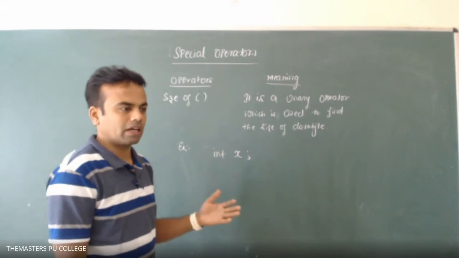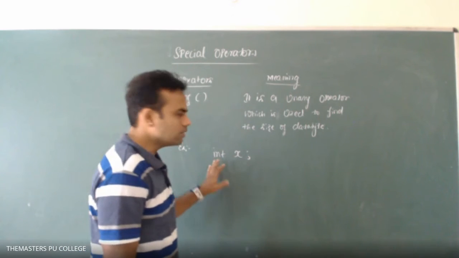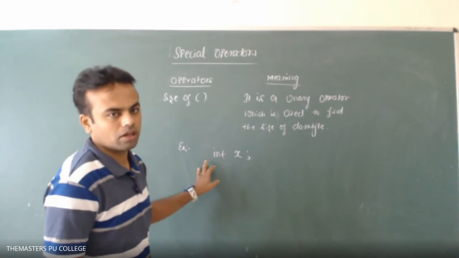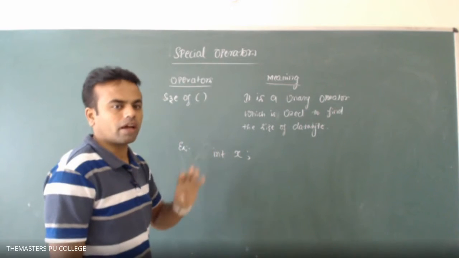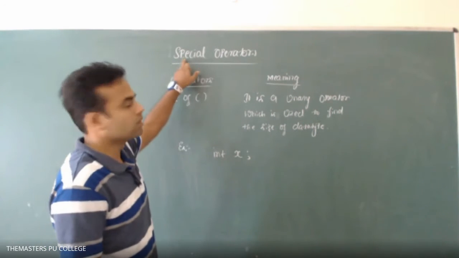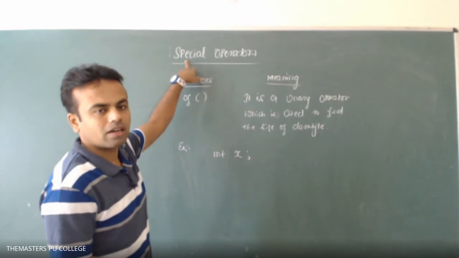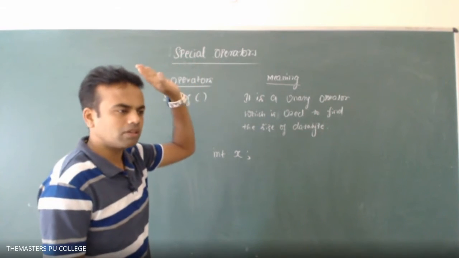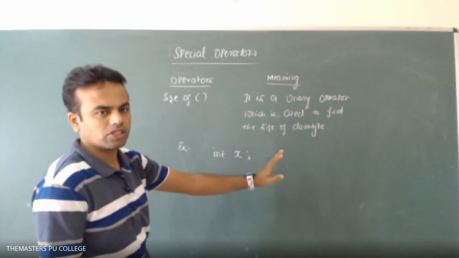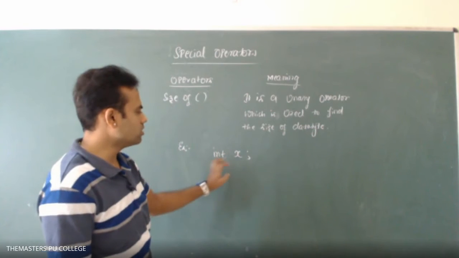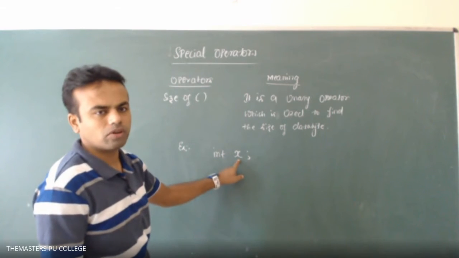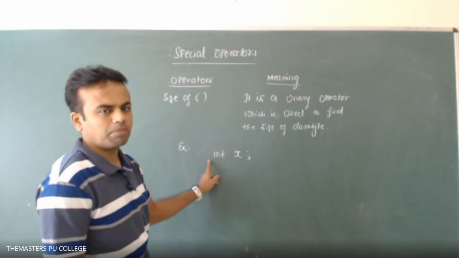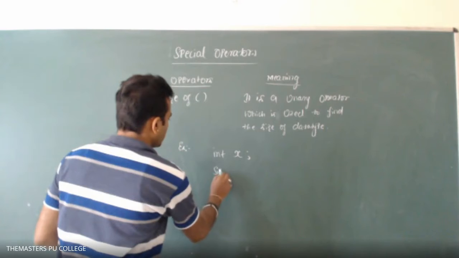In the next chapter, I will explain data types. Simply, we wrote these in keywords: integer, float, character, which carry special meaning in the compiler, and are already defined in the compiler. Okay, so integer x: x is an identifier. This is the data type, and this is the identifier.